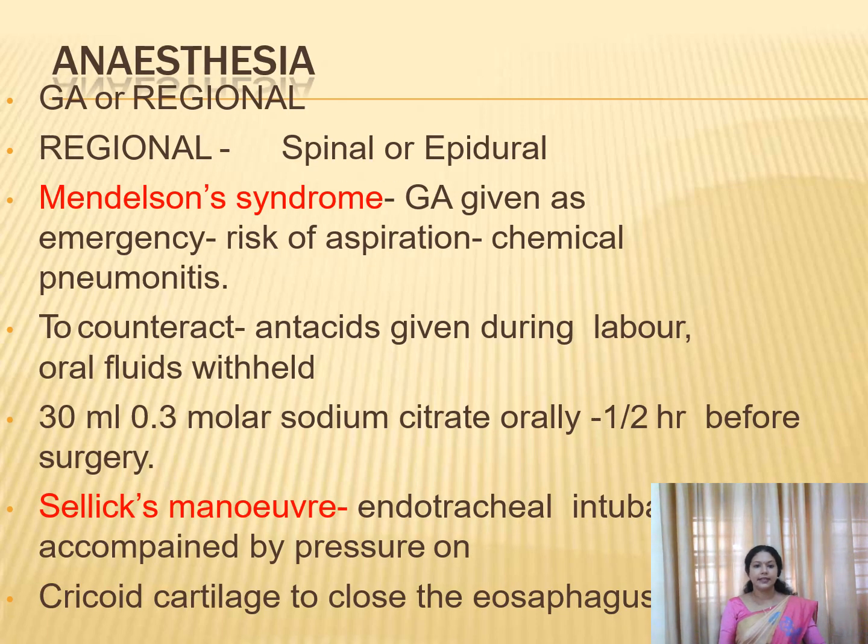Next is the anesthesia we are using for the cesarean. We can use even general anesthesia or regional anesthesia. In the regional anesthesia, we can go for the spinal or for the epidural. But the complication of general anesthesia includes the Mendelson syndrome, that is aspiration of the stomach contents, especially the acid contents. It will go into the respiratory tract and it will produce a chemical pneumonitis.